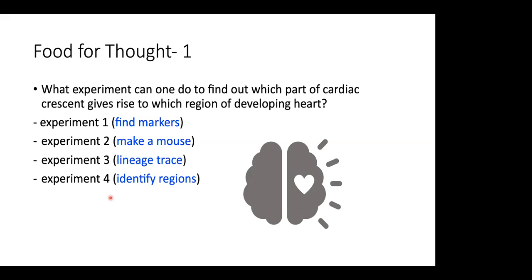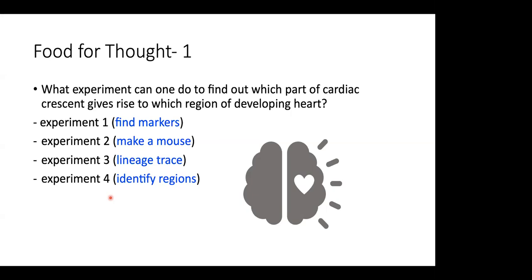Now, the second experiment that I'll do is based on which is the most promising marker. Of course, after finding that marker, you need to validate it in many ways, right? You need to stain it, you need to do in situ. In some cases, people knock it out and then see what is the phenotype and if it correlates to the function of the heart field, and so on and so forth.